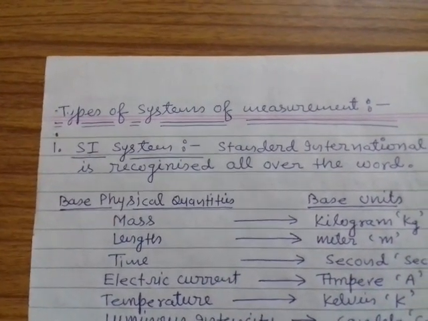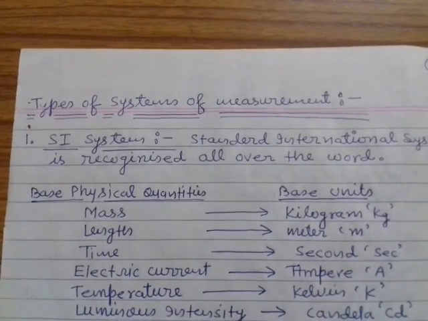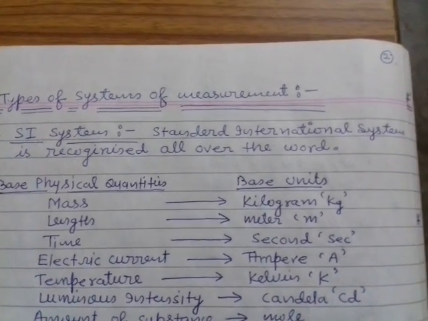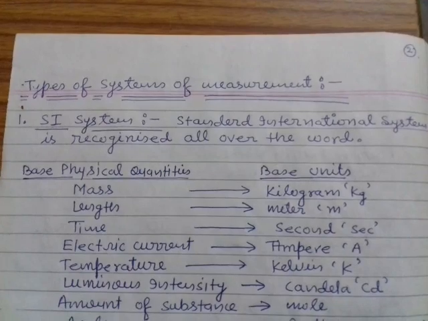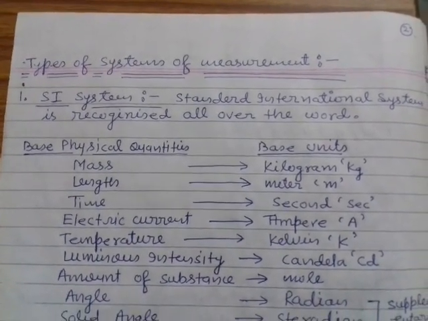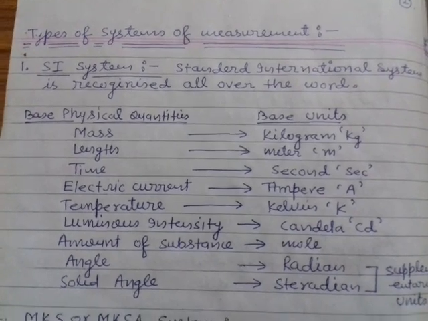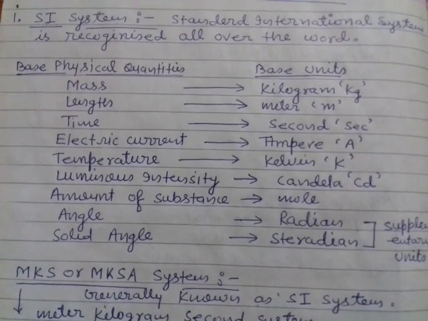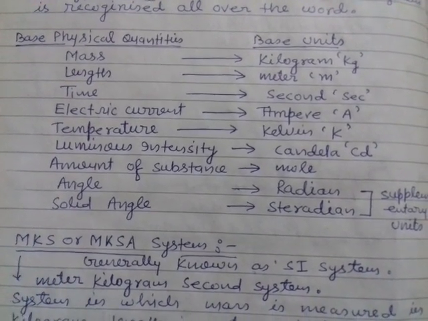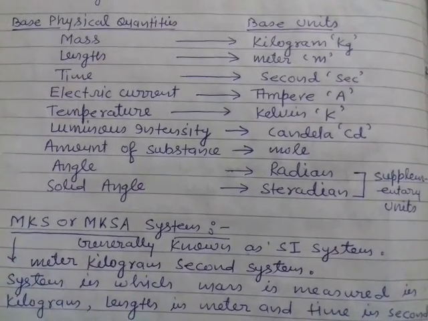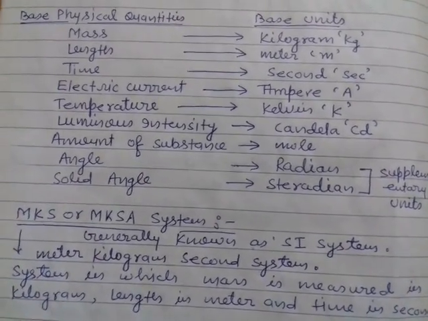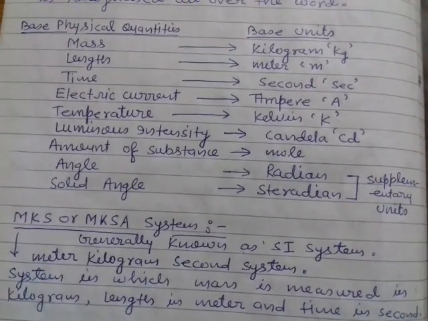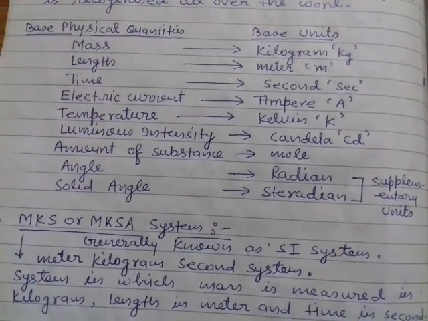Now types of systems of measurement. We have three types of systems of measurement. First one is SI system, which is the standard international system. It is recognized all over the world. In this SI system, mass is measured in kilogram, length in meter, time in second, electric current in ampere, temperature in Kelvin, luminous intensity in candela, amount of substance in mole, angle in radian, and solid angle in steradian. Again, angle and solid angle are the supplementary quantities, and radian and steradian are the supplementary units.